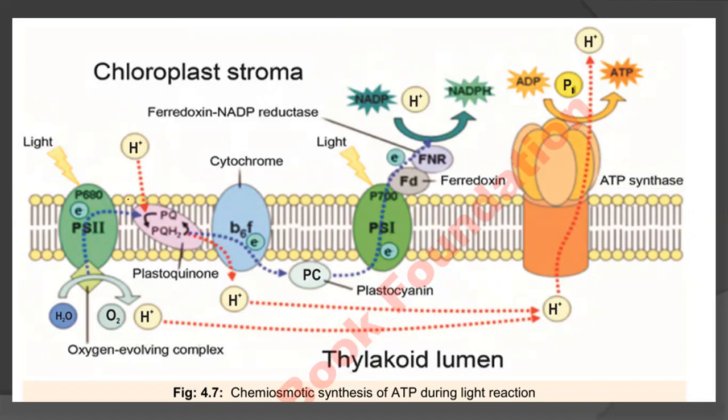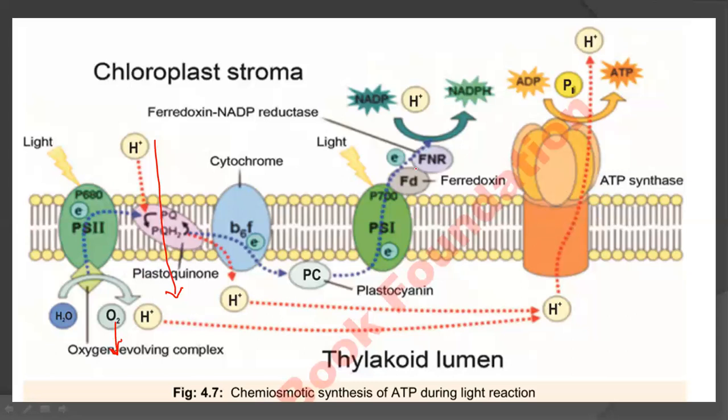When the electron passes, this energy is utilized to move protons from the stroma to the inside of the thylakoid. Here the oxygen is evolved, and from here this oxygen is removed as molecular oxygen. So one proton is formed from the splitting of water, and the others rush inside through the influx of protons through this plastoquinone, when the electron moves through the B6F complex. So this is going to happen here.